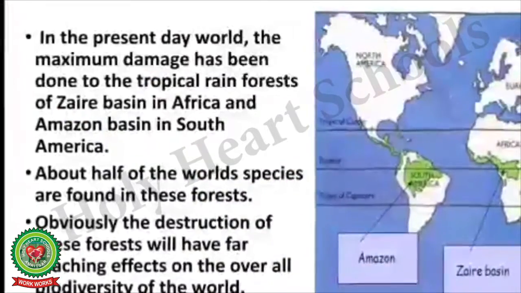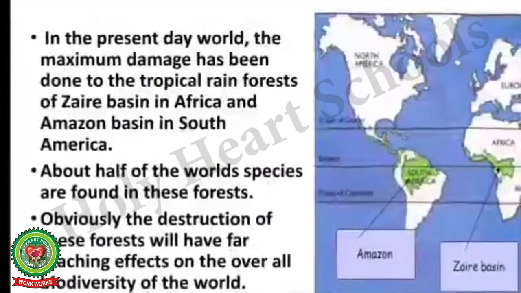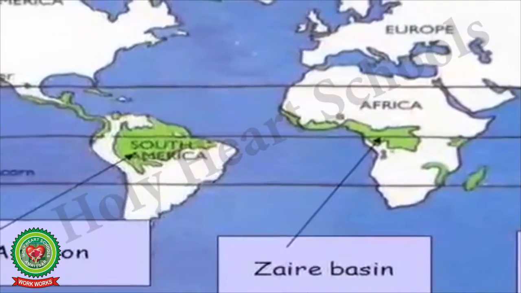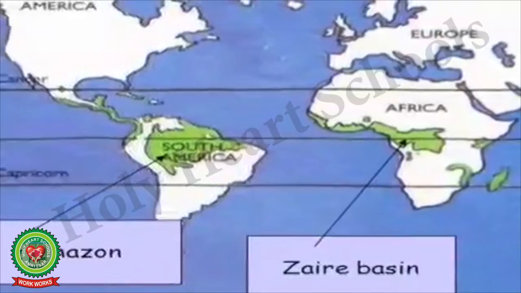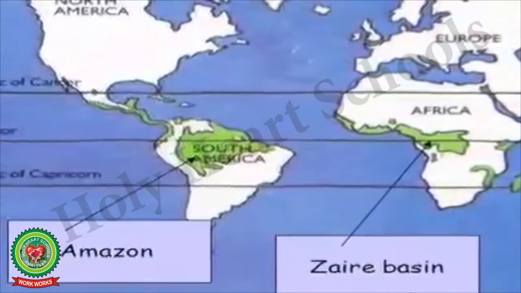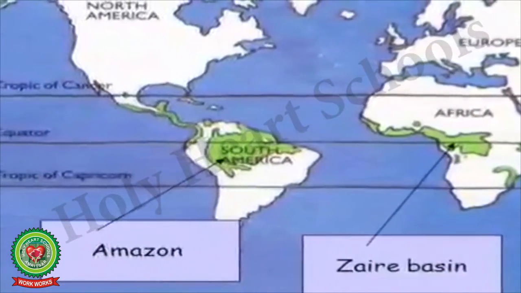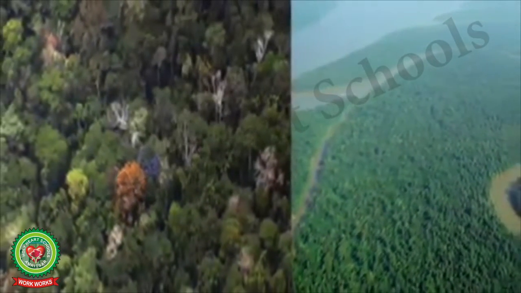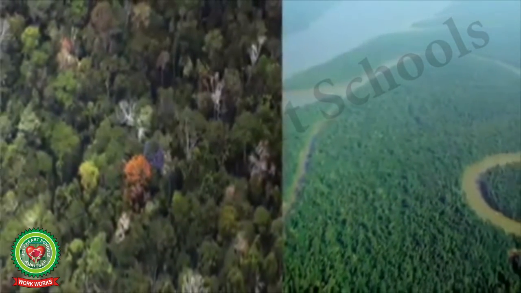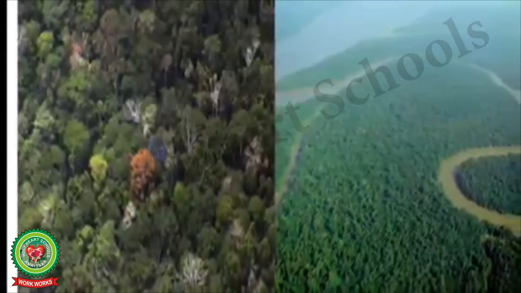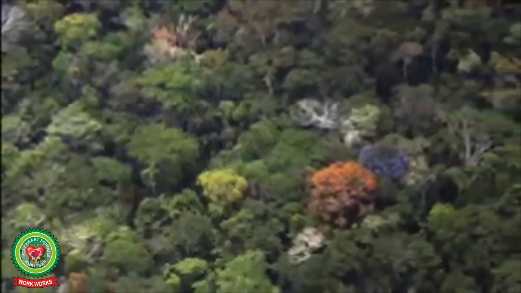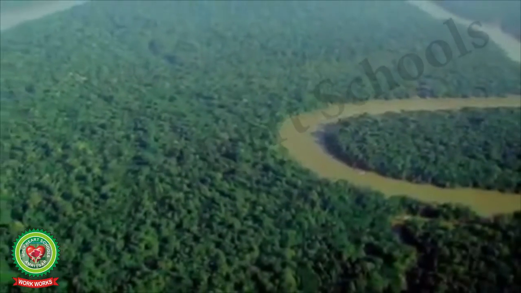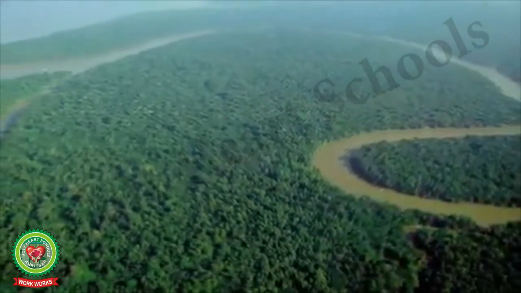In the present day world, the maximum damage has been done to the tropical rainforest of Zaire Basin in Africa and Amazon Basin in South America. About half of the world's species are found in these forests. Obviously, the destruction of these forests will have far-reaching effects on the overall biodiversity of the world.